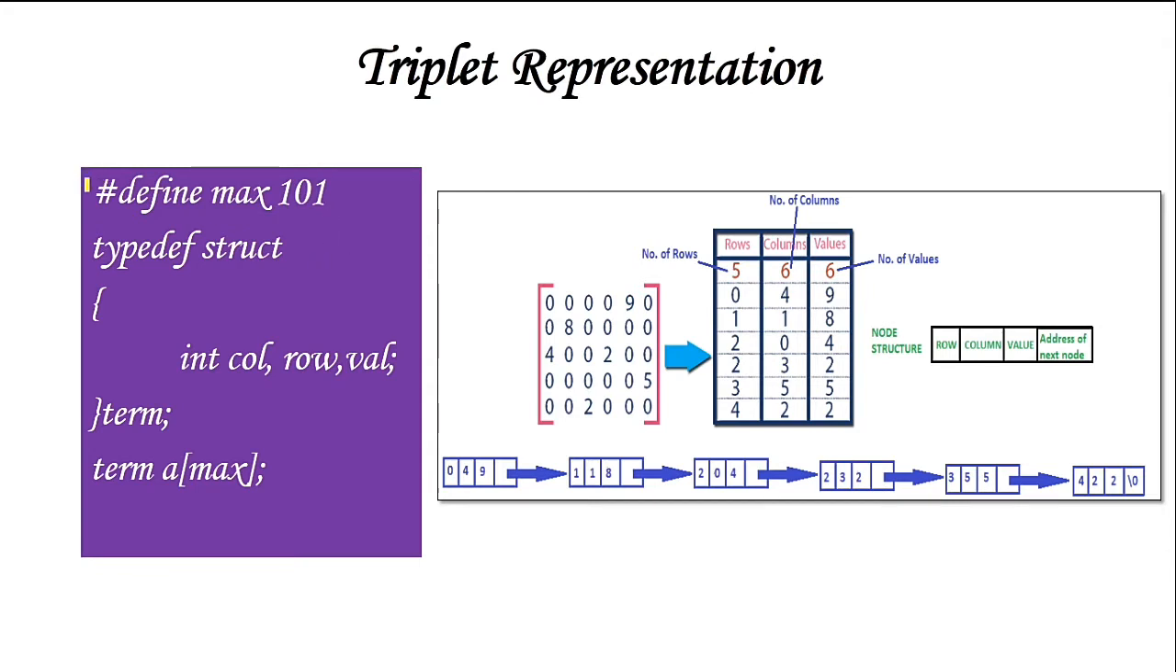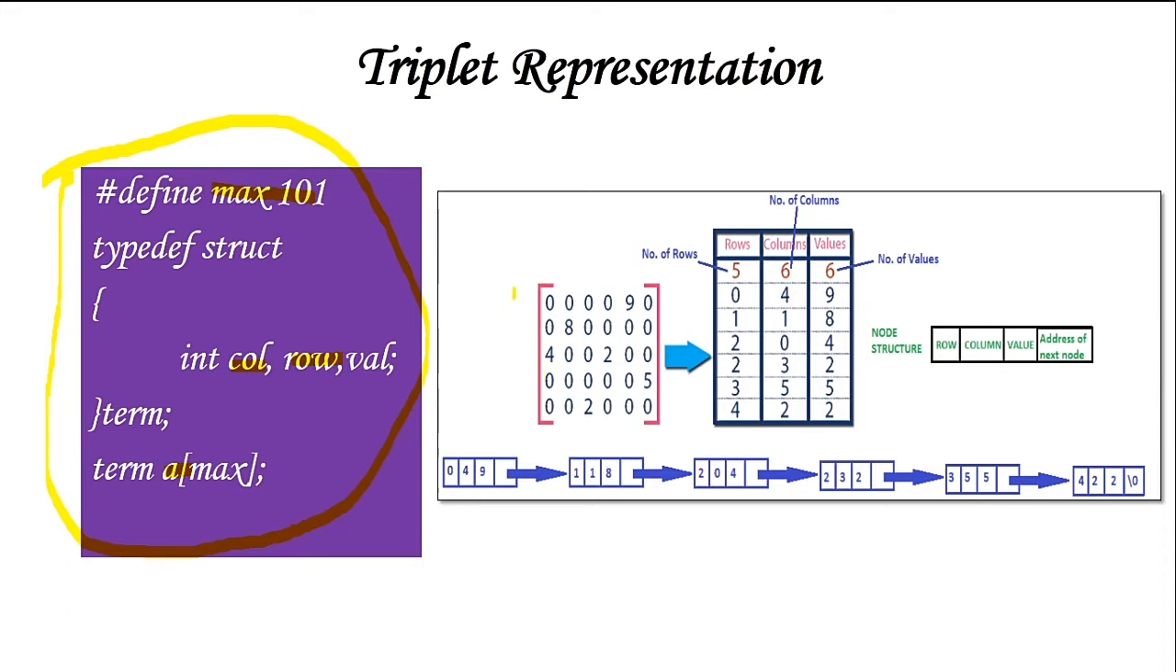So here you can see the structure of triplet representation of sparse matrix, where you are going to define a maximum size for the matrix. Then you need to tell something about column, row and the values. Value is nothing but the non-zero values, whatever you are going to include in the matrix, that I can call values. And term is the object defined for the particular structure, and I will name it as A.